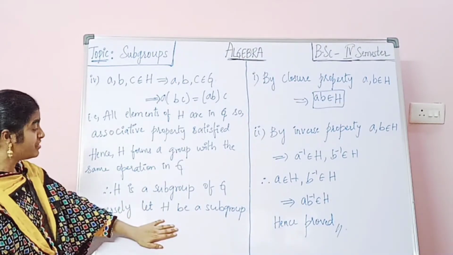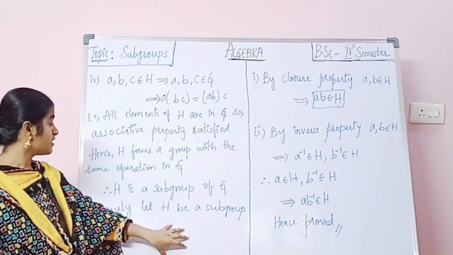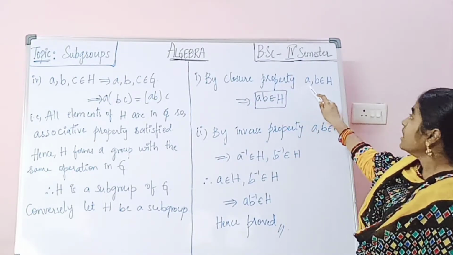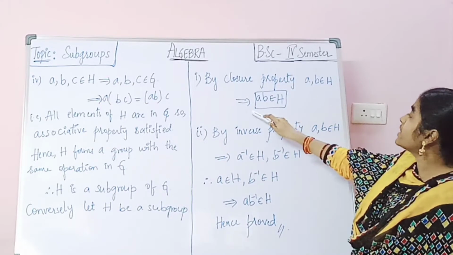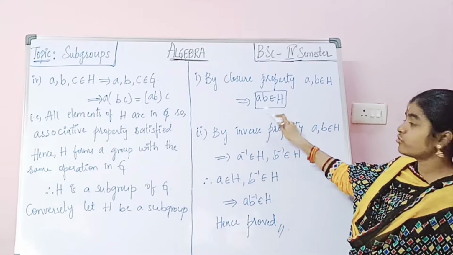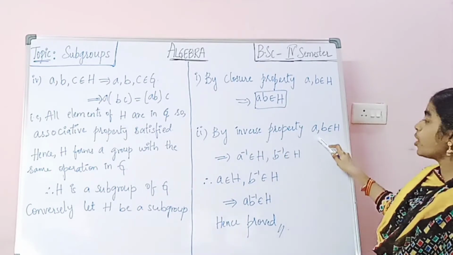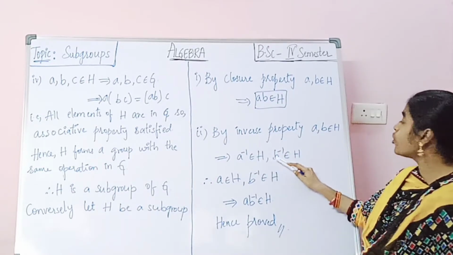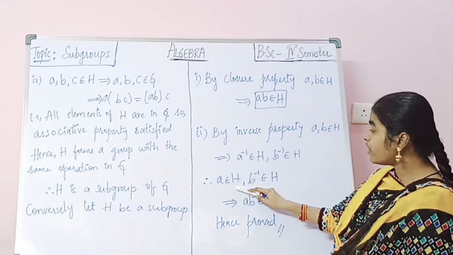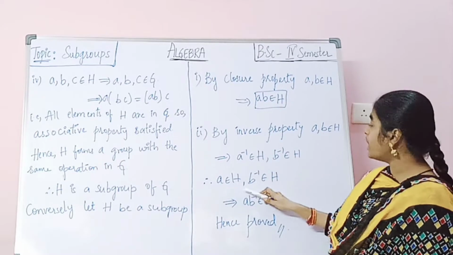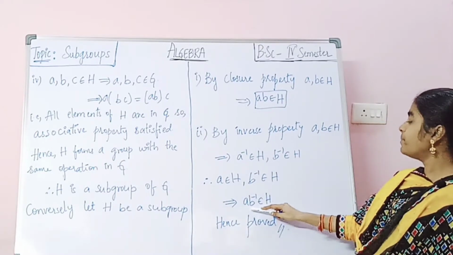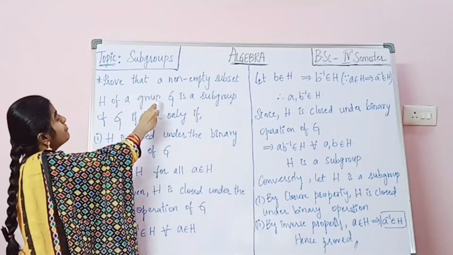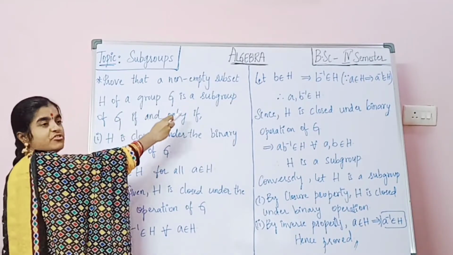Now conversely, let us prove: let H be a subgroup. By closure property, if A, B belongs to H, then AB belongs to H. Now by inverse property, A belongs to H implies A inverse belongs to H, and B inverse belongs to H. Therefore A belongs to H, B inverse belongs to H, so that implies AB inverse belongs to H. Hence it is proved.